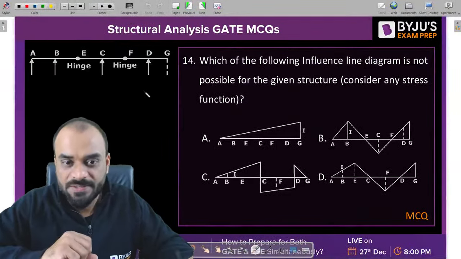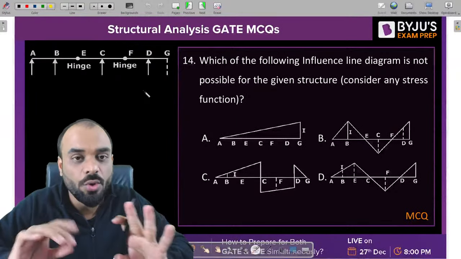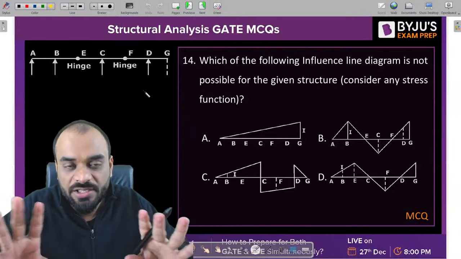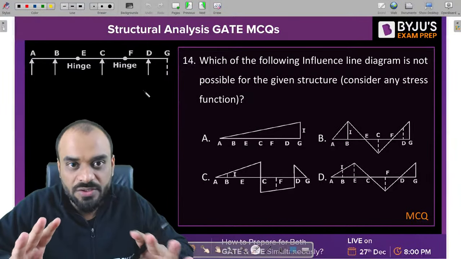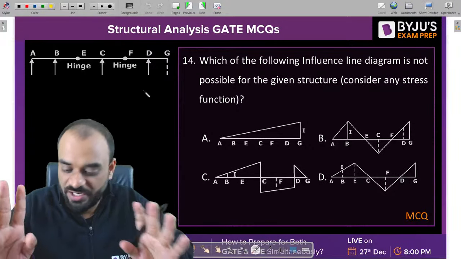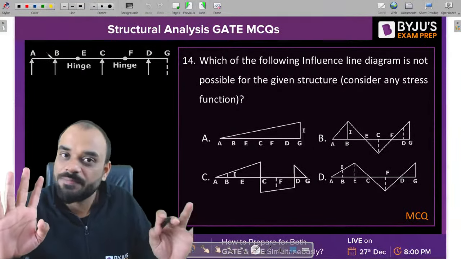Kindly see this. Now guys, listen carefully. Right now, don't read the question. I'm telling you a short trick. Don't read the question, because you are able to see the options and you know that this is a question related to the ILD. Yes or no? Now this particular structure is given to us.